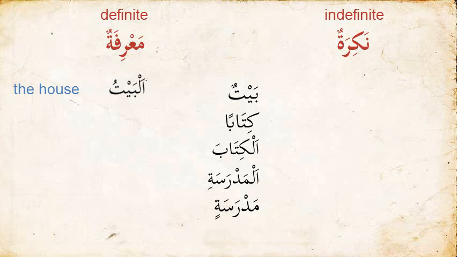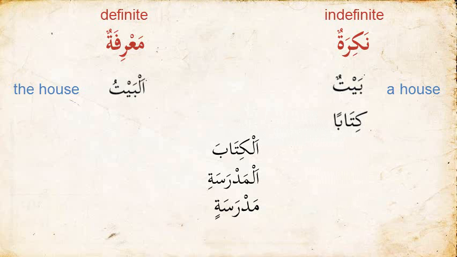Then we have the next word baytun. We see there's no al at the beginning, therefore the word baytun is going to be nakira, indefinite, and it would translate as a house. The next word is kitaban. We check the beginning of the word, we see no al, therefore the word kitaban is going to be nakira, indefinite. And the translation of kitaban would be a book.